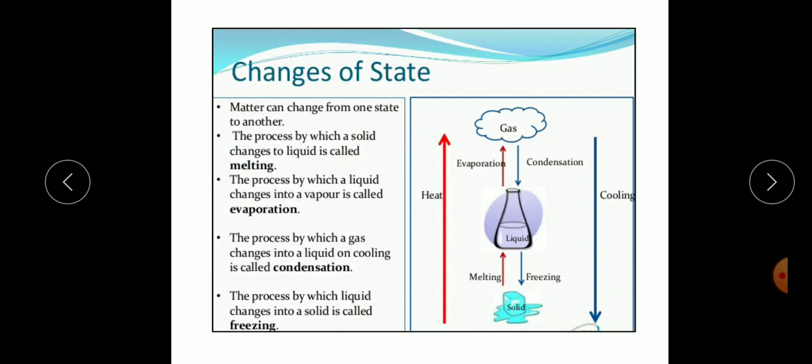Matter can change from one state to another state, means solid to liquid, liquid to gas. The process by which a solid changes to liquid is called melting. The process by which a liquid changes into a vapor is called evaporation. The process by which a gas changes into a liquid on cooling is called condensation. The process by which liquid changes into a solid is called freezing.